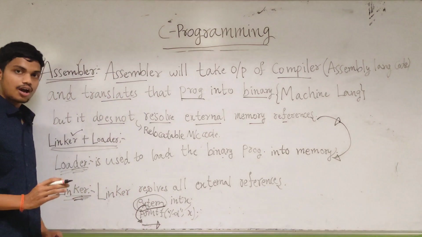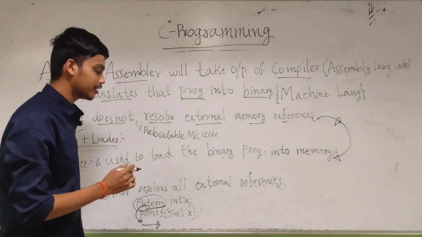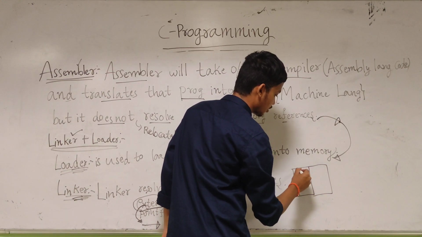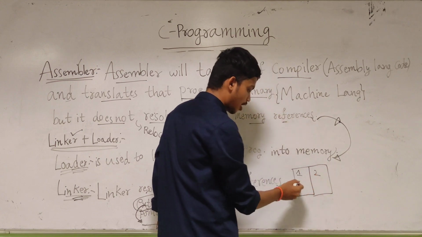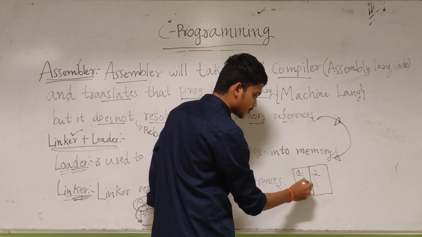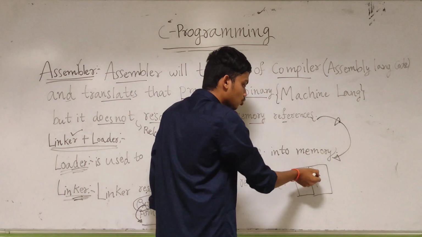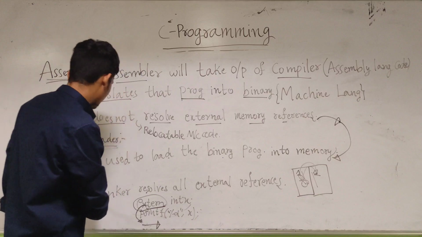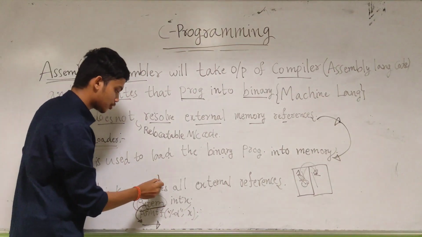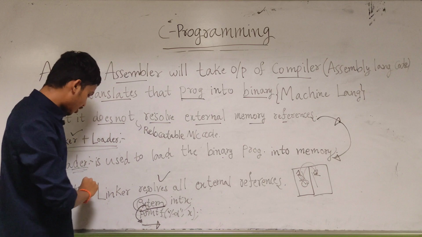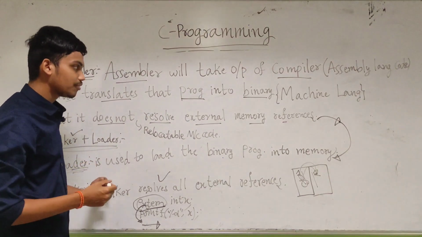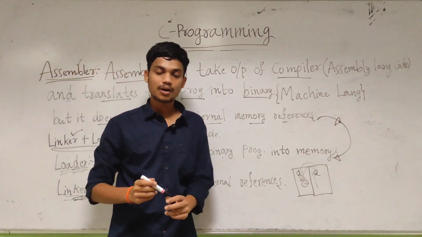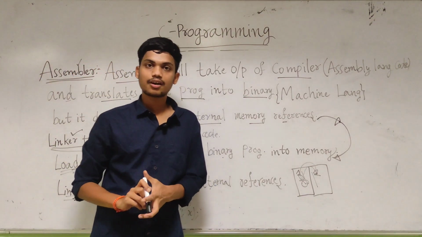For example, our program won't be in one file only. It can be in multiple files. For example, this is one file, this is another file. This is the first file, this is the second file. Our program is in two files. Some of the variables can be in this file, so to load a variable from this file, the linker comes into the picture. I think you have understood now. After this linker and loader, our machine program will run. So note this one. And thank you for watching the lecture. In our next coming lectures, we'll discuss problems and how programming works.